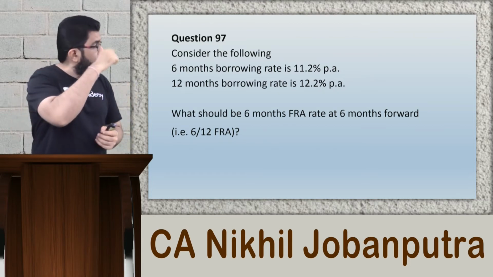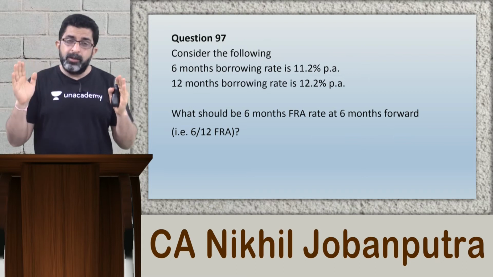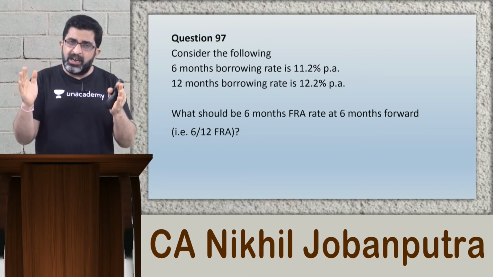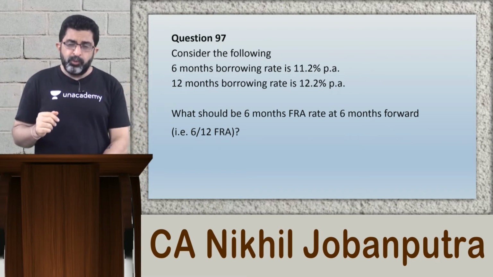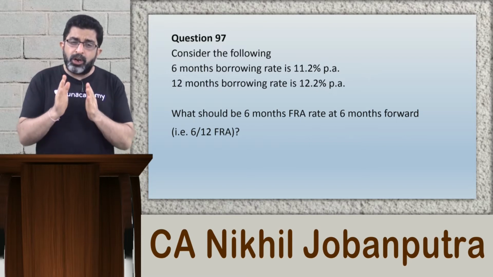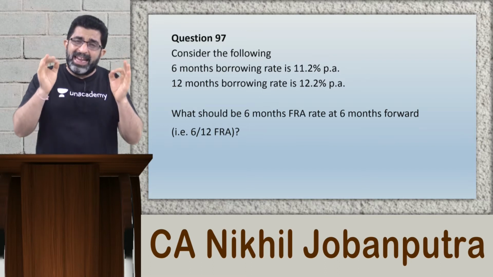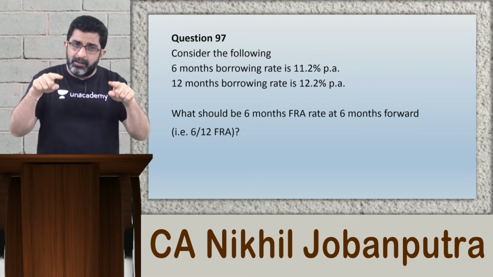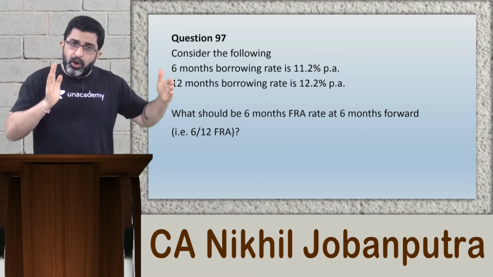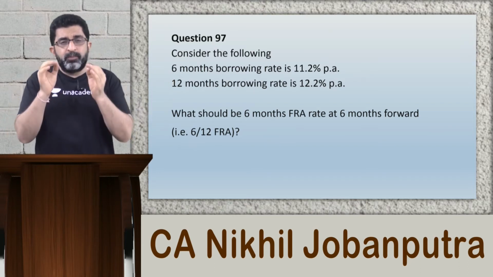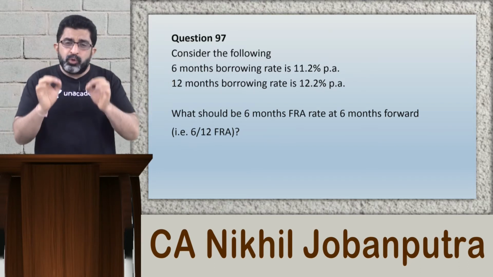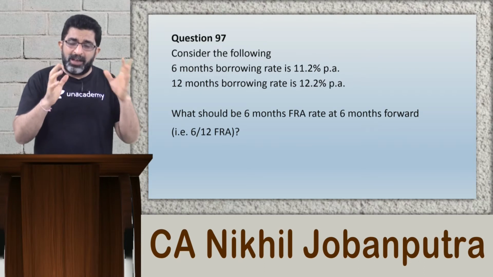Both the rates given here are per annum rates, but one is for a shorter period, another is for the longer period. So if you are borrowing for a period of just 6 months, the interest rate will be 11.2% per annum. However, if you borrow for a longer period, that is 12 months, the interest rate will be 12.2% per annum.